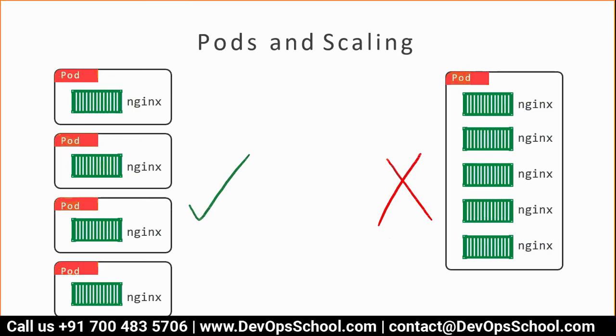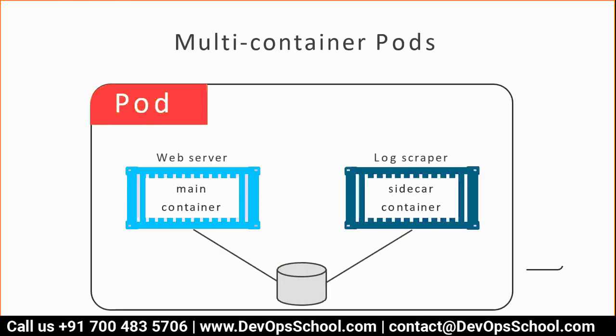Same port number. So you will not be able to use it, because the pod load balancing will be to one container running on port 80 or 81 or 82, whatever it is, and the rest of the containers will become waste. So the first container we always call the main container of the pod. If you have a second container inside a pod, we call it a sidecar container. This is how it is: main container, sidecar container.